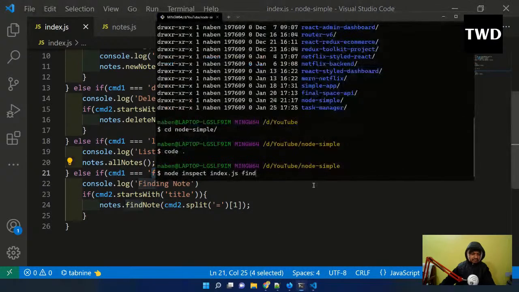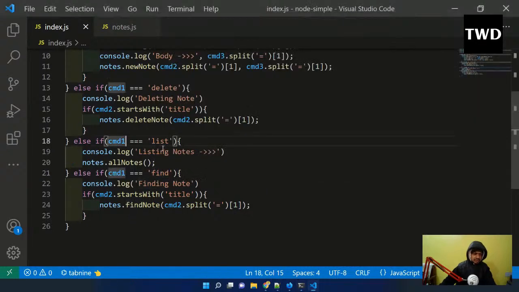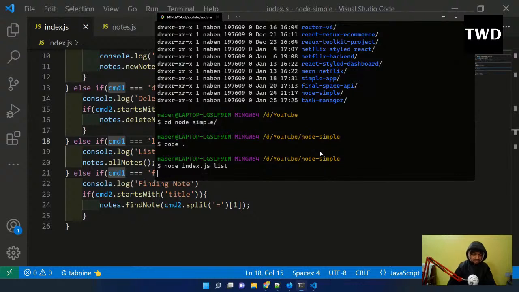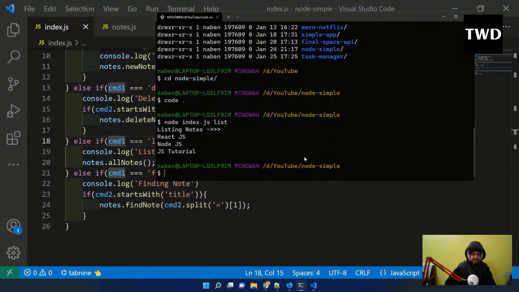Okay, so I have to give find, and then maybe first let me show whether it is working. Node index.js. Let me see what the files are. So let me see whether it is working or not. List. These are the files that are there. Okay, so this is working fine, which we completed yesterday. If you don't know what I'm doing, you can go to yesterday's class, it is there.